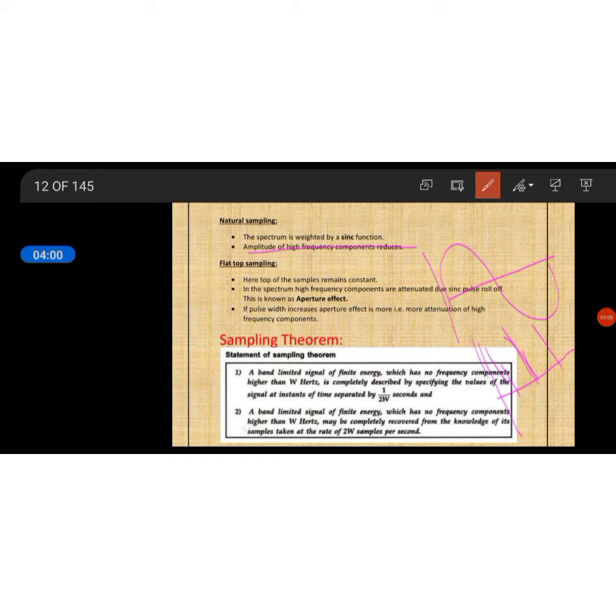The sample amplitude is multiplied by delta of t minus n Ts. This is a delta function, which is multiplied with each and every instant of the message signal.